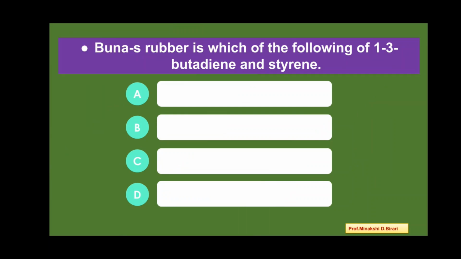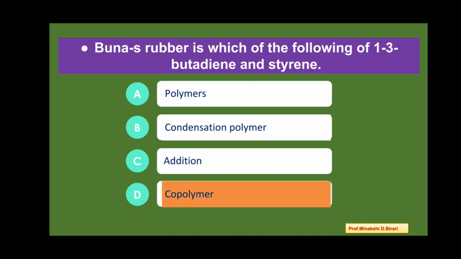Next question. Buna S rubber is which of the following of 1,3-butadiene and styrene? Option A, polymers, condensation polymer, addition polymer, and copolymer. So what is the answer? Option D, copolymer. Buna S rubber is formed by 1,3-butadiene and styrene, and that is a copolymer.